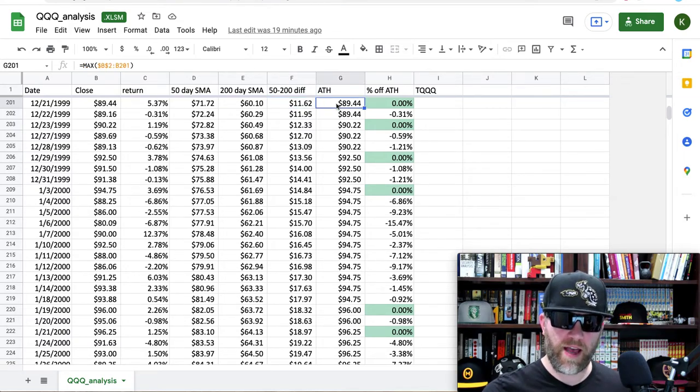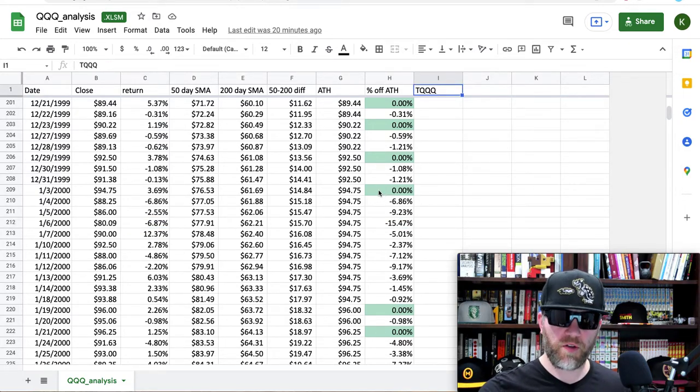Now, I also added the all-time high up to that point because I find that interesting. Now, if you see, and this is the percent off of the all-time high. So if you see a green 0 here, this is a new all-time high up to that point. Okay, and then anything less than that means it's come off the all-time high by some amount. You know, here, January 6, 2000, they were down 15% from the all-time high. That wasn't the daily drop, but that's how far they had come down.